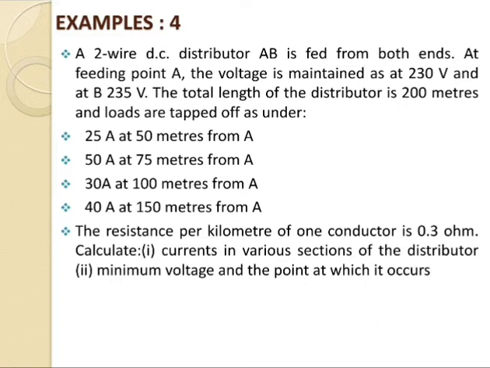The resistance per kilometer of one conductor is 0.3 ohm. So calculate the current in various sections of the distributor. Then the second one, the minimum voltage and the point at which it occurs. So this is the example based on the DC distributor fed at both ends. So based on the given problem, just try to make a figure.